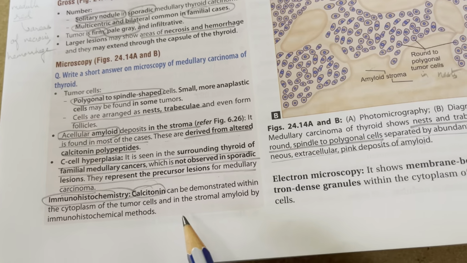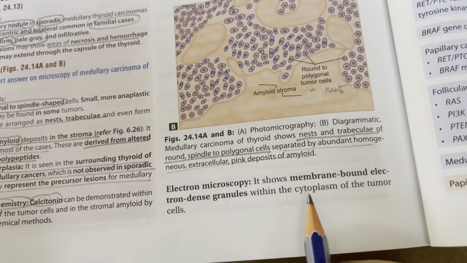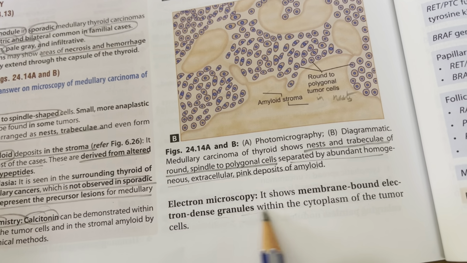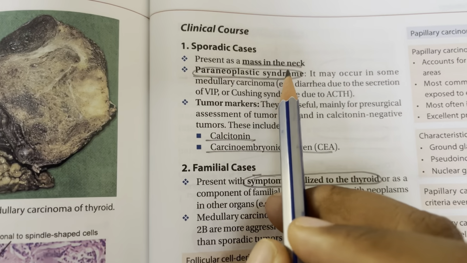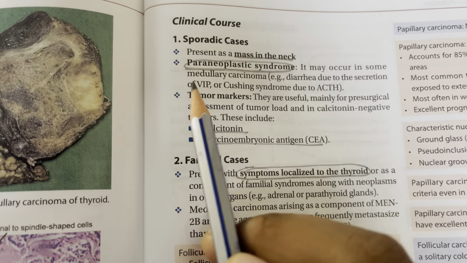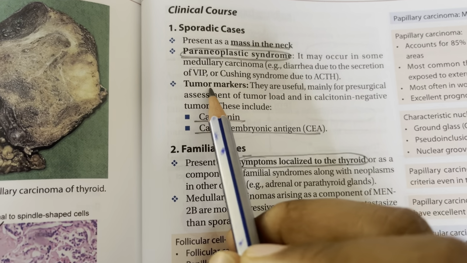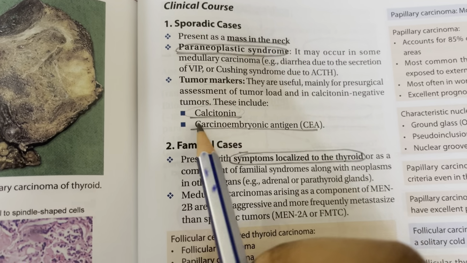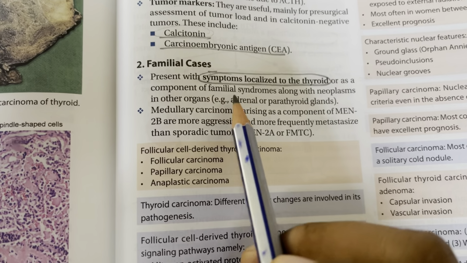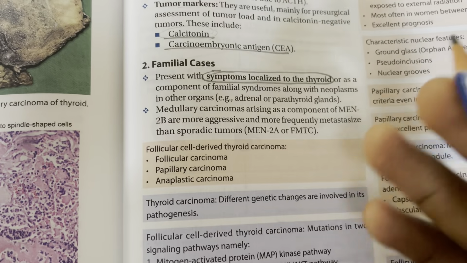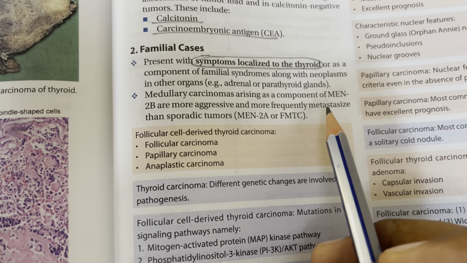Immunohistochemistry, obviously you can demonstrate calcitonin within the stromal amyloid and cytoplasm. Electron microscopy, you can see membrane bound electron dense granules within the cytoplasm of the tumor cells. So clinical course, in sporadic cases it presents as a mass in the neck, and you can also see a paraneoplastic syndrome which may occur in some medullary carcinomas. And also tumor markers, you have calcitonin and carcinoembryonic antigen or CEA. So familial cases, they present with symptoms localized to the thyroid and MEN. So medullary carcinomas arising as MEN components are more aggressive and they frequently metastasize.